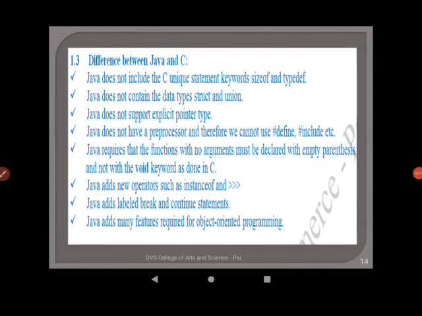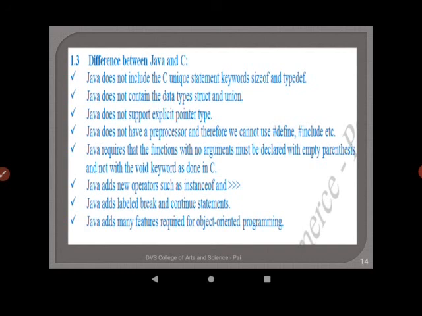Java requires that the functions with no arguments or parameters must be declared with empty parentheses and not with the void keyword as done in C. Next point, Java adds new operators such as instanceof and right shift operators, which are not available in C programming language.